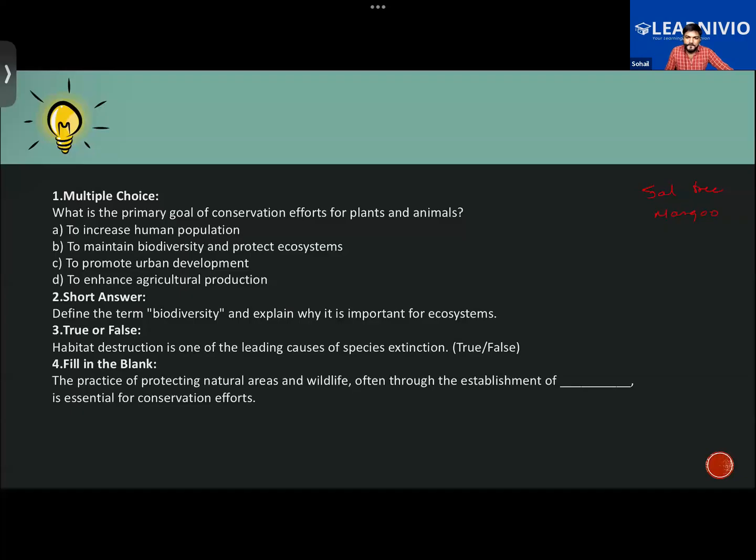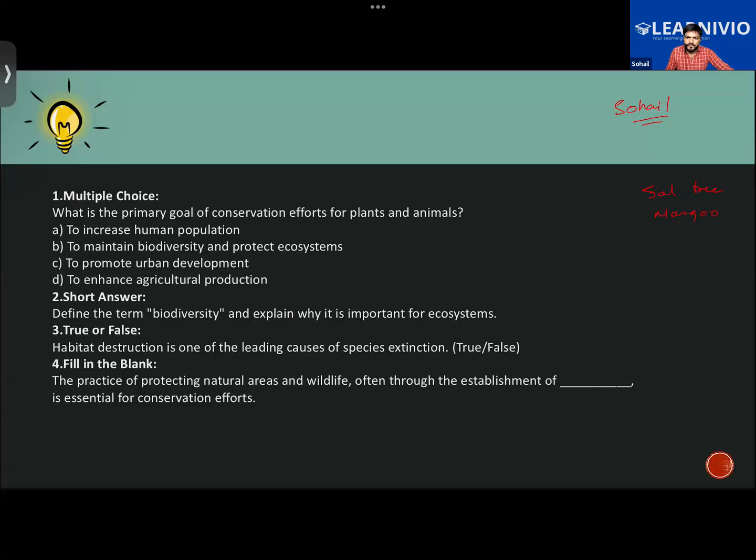Let's see what Chakrika has answered for the first one. Yes, that is correct. All of you would be required to answer in the chat box. On which ID do we have to answer? On this one. Hope everyone can find this ID in the chat box.